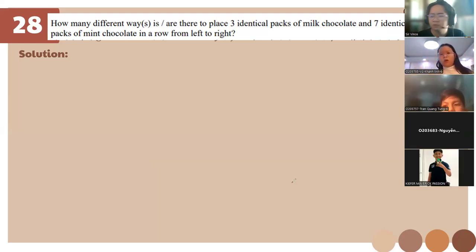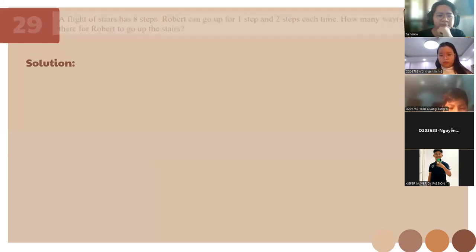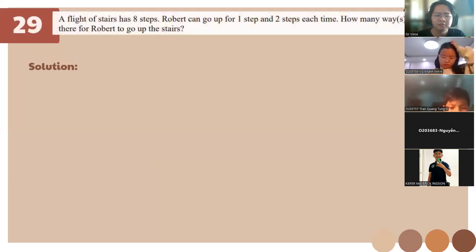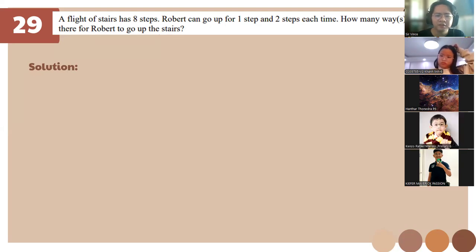So it's 22, sorry, I'm still at 22. So let's go to 29. This one, class, do you know how to do this? Yes, Fibonacci sequence. Okay, Fibonacci. Very good.